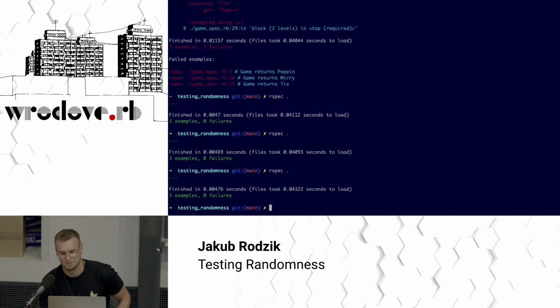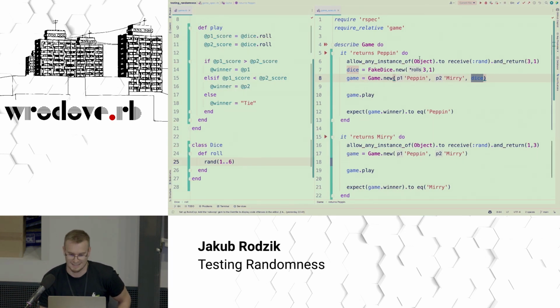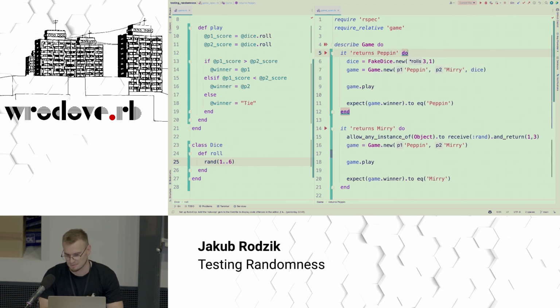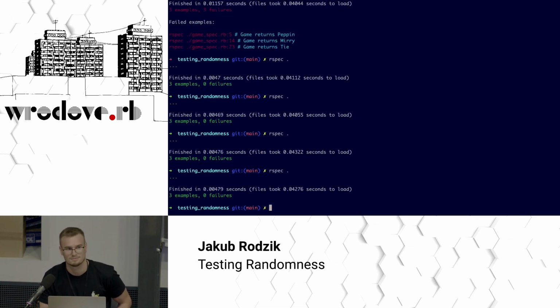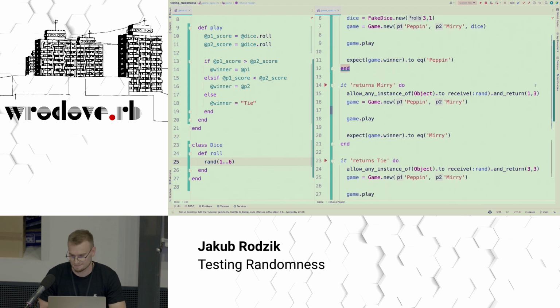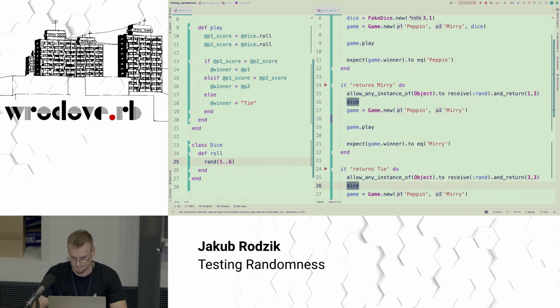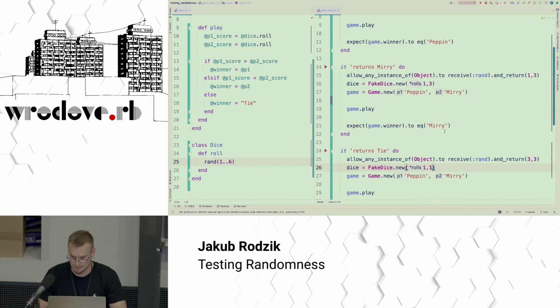Nothing's changed, which is good, expected. Now, if our assumption is correct, we should be able to actually remove this line. Let's see what happens now. It still works. Great. Now let's just do this for the rest of the examples. 1, 3, and here we want 1 and 1.